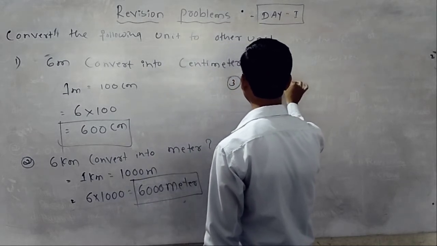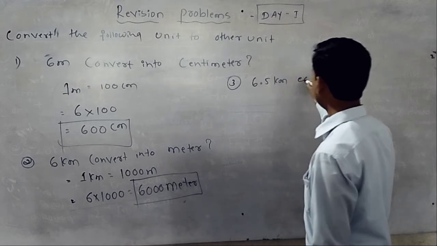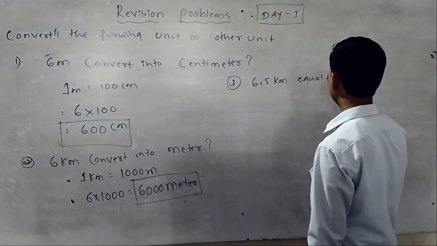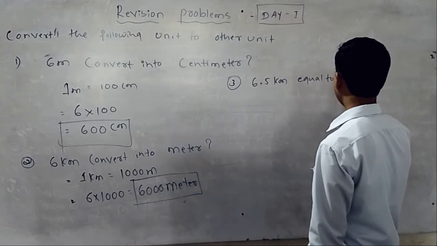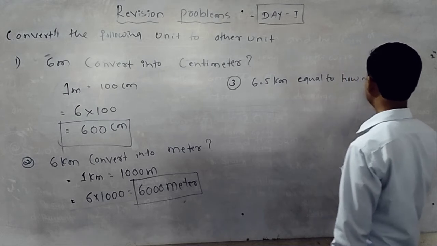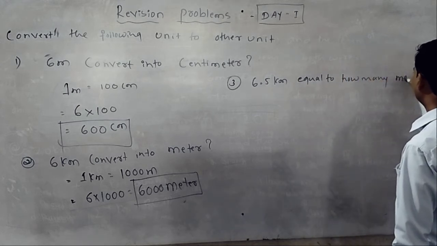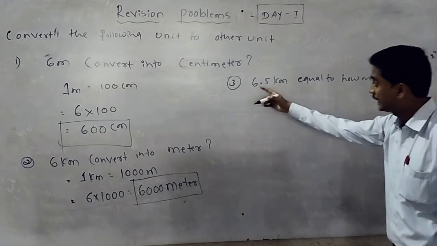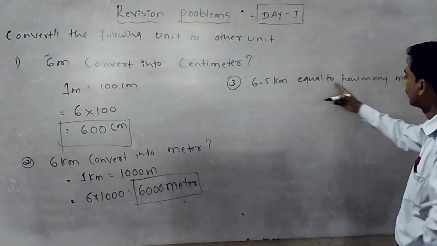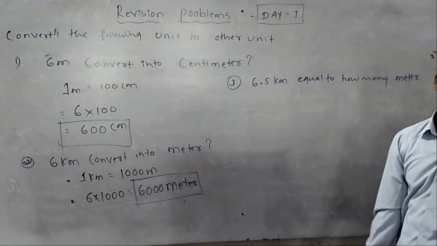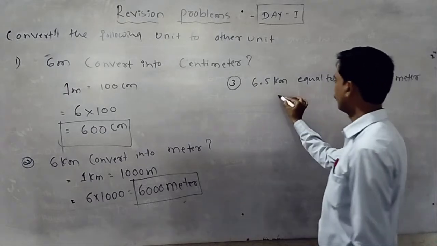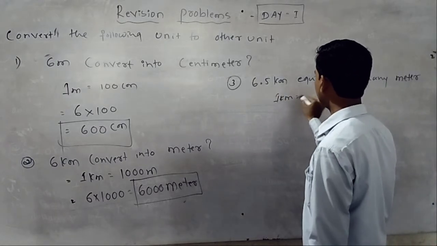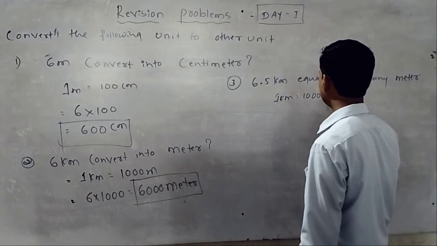Another one, third one, 6.5 kilometer equal to how many meters? It is very important question. 6.5 kilometer equal to how many meters? Remember that 1 kilometer equal to 1000 meters.